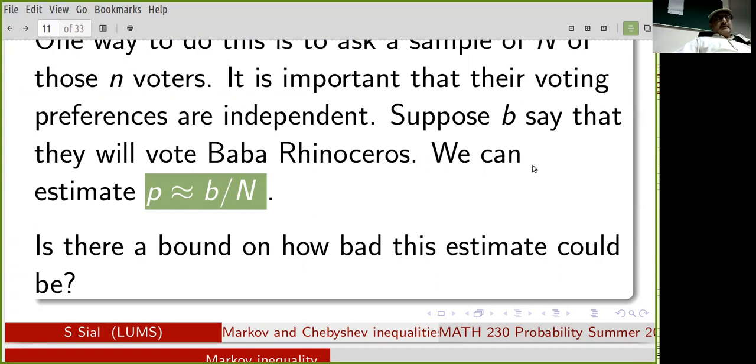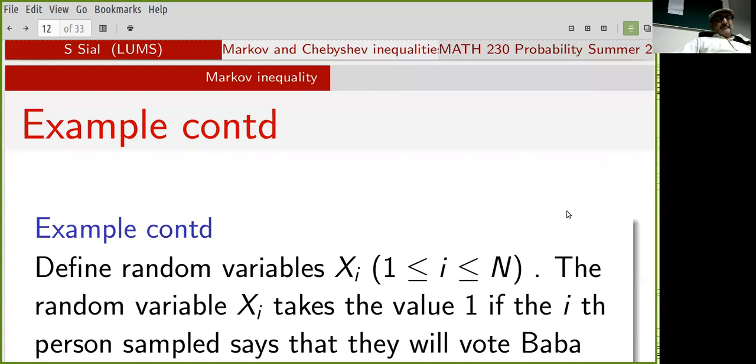Okay, so now we translate this into our probability language.